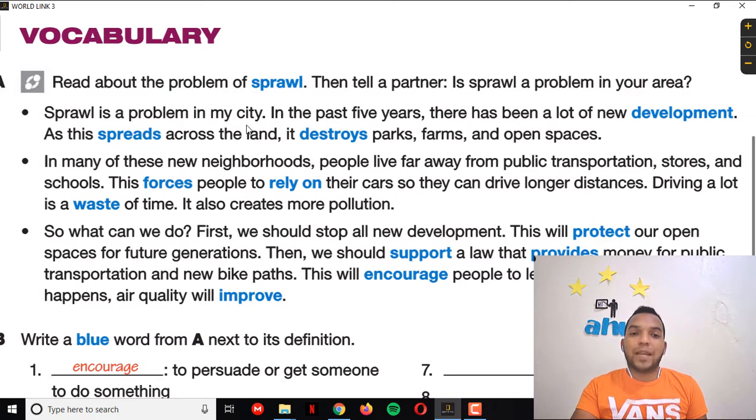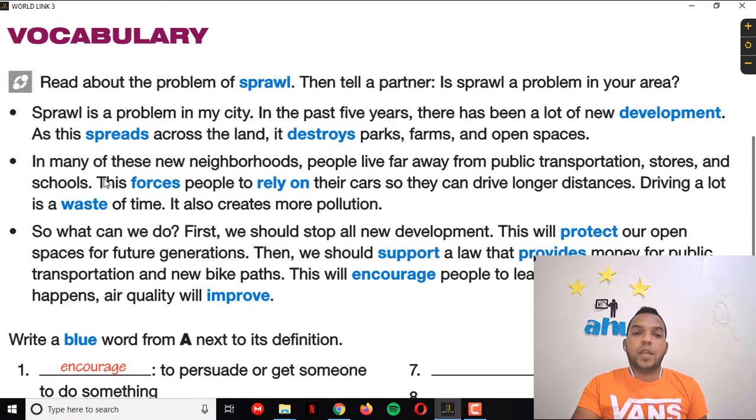Sprawl is a problem in my city. In the past 5 years, there has been a lot of new development. As this spread across the land, it destroyed parks, farms, and open spaces. In many of these new neighborhoods, people live far away from public transportation, stores, and schools. This forces people to rely on their cars so they can drive longer distances. Driving a lot is a waste of time. It also creates more pollution.